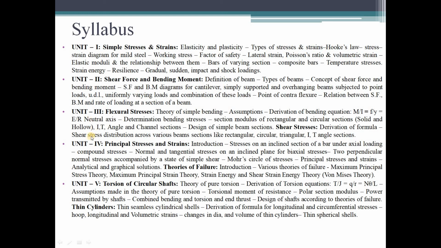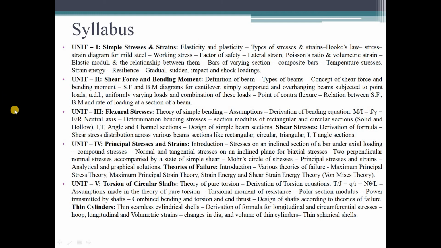Next, coming to unit 4, we again have two parts. The first one is principal stresses and strains, and the second one is theories of failures. These two things we are studying in unit 4. And coming to unit 5, it also has two parts. The first one is the torsion of circular shafts, and the second part is thin cylinders. These two things we are studying in unit 5. So this is the syllabus of the mechanics of solids subject.